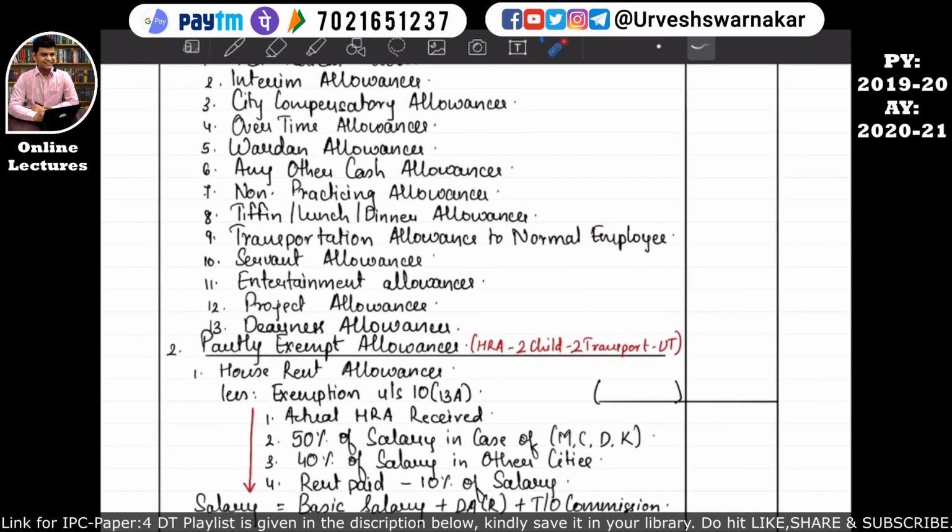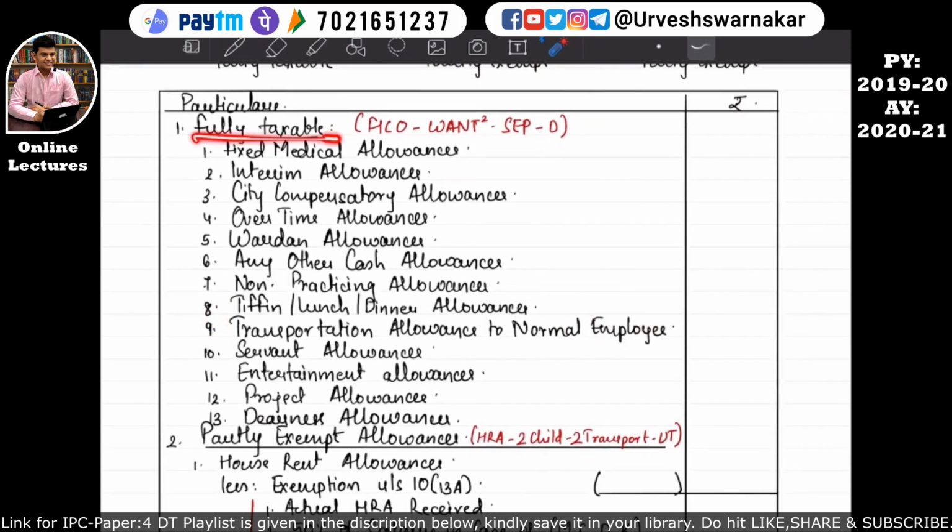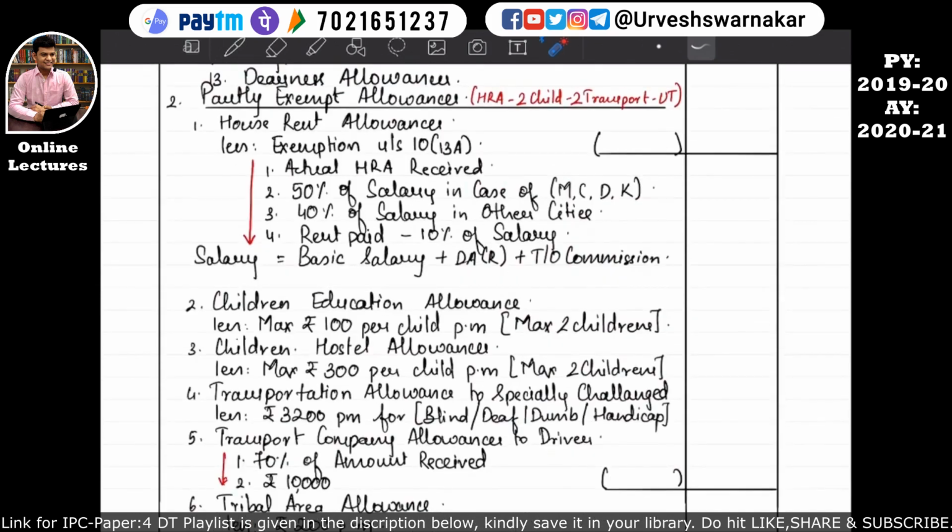So that is what we have studied in point number 9 in this fully taxable category, that transportation allowances to normal employee. And here in the partly exempt category, we have studied transportation allowances to specially challenged individual. So the deduction is available of rupees 3,200 per month for such individual. I hope this is quite clear.